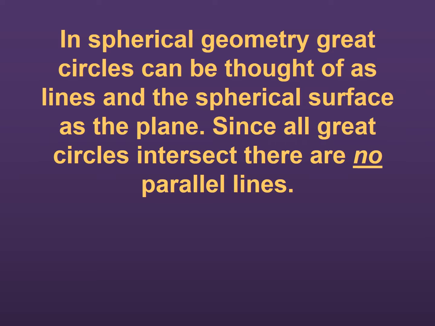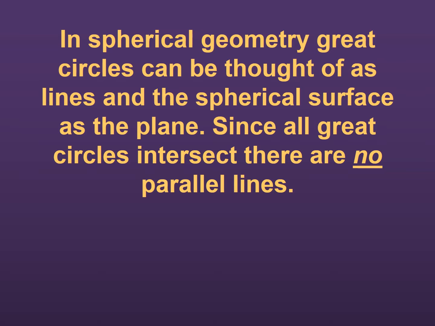They're lines of the plane, and so the great circles are lines, and the spherical surface, like the outside of the sphere, that whole thing, we consider it the plane. So it's almost going from 3D to 2D, right? So the circles become lines, and that three-dimensional shape becomes a plane.